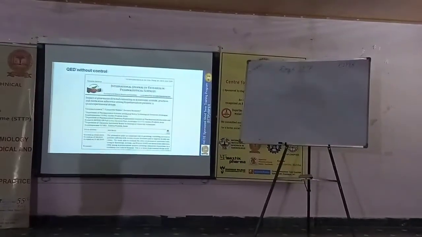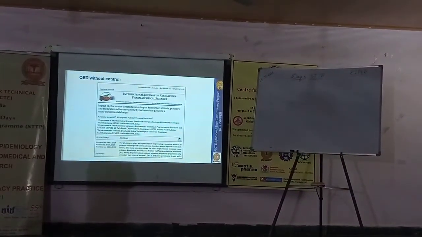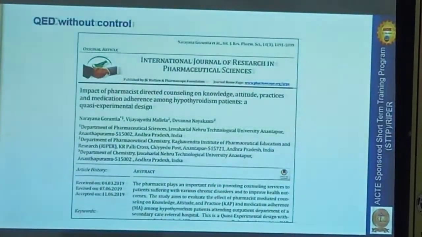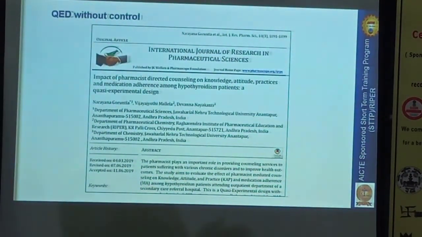This is one of the studies which we conducted by using quasi experimental design: Impact of pharmacist directed counseling on knowledge, attitude, and practices and medication adherence among hypothyroidism patients. Here we didn't make any control. Like, one group gets counseling and another group does not. The type of allocations are not there. We recruited the subjects and, depending upon their requirement, we made the intervention.